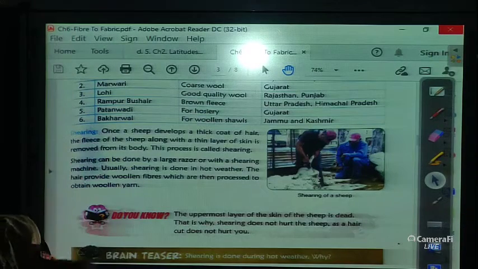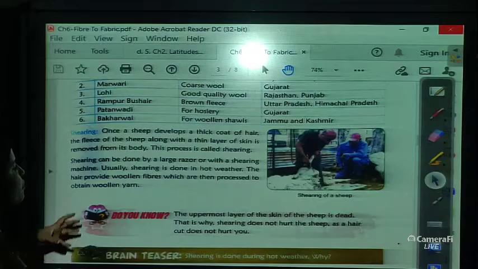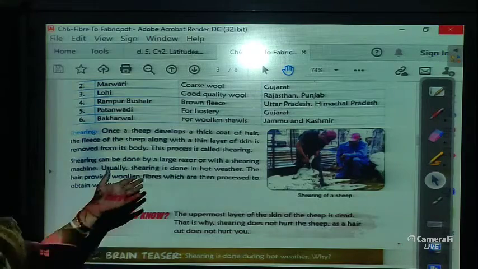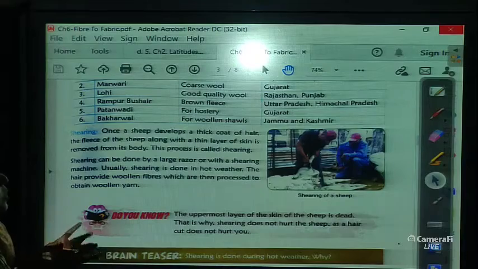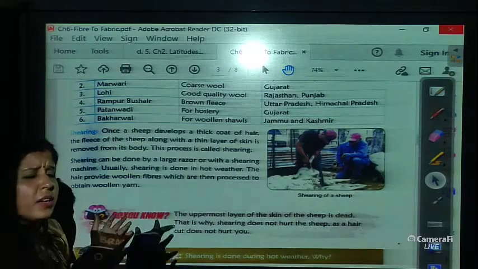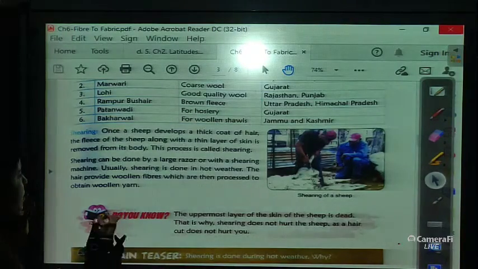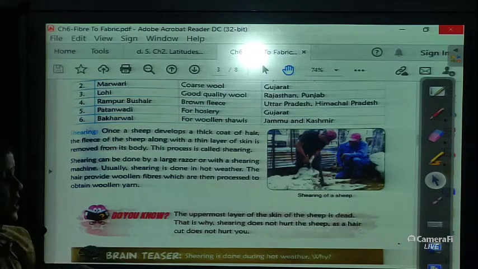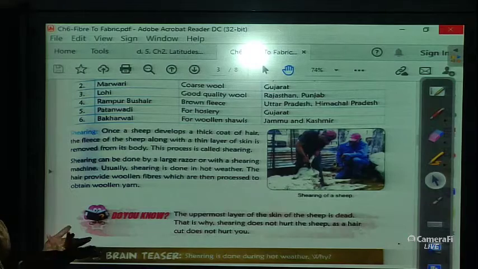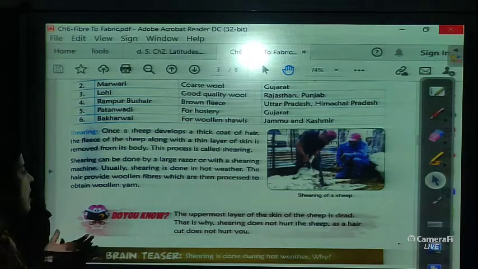The removing of the fleece of the sheep from their body is shearing, and this process is called shearing. Shearing can be done with a large razor or with a shearing machine. So that can be done with the large razor, or there are so many machines as well. Right now we have so many machines, new technologies are there.